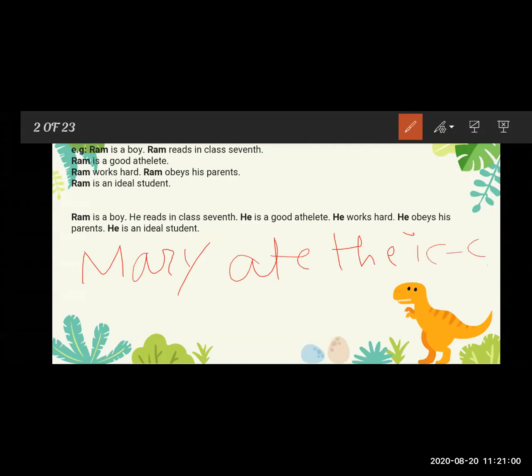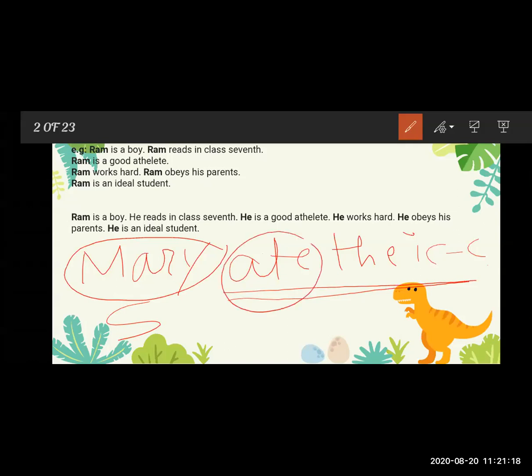In this sentence, Mary is the subject of the sentence, and the predicate is ate the ice cream. Mary is the subject, and which is the predicate? It means ate the ice cream. And which is the verb here? That is ate. Ate is the verb.